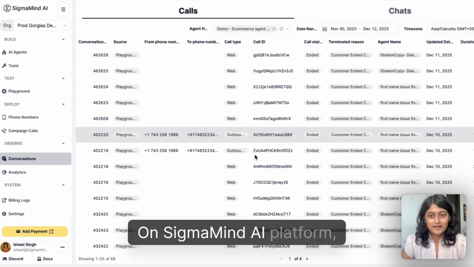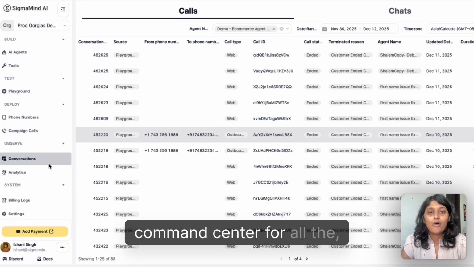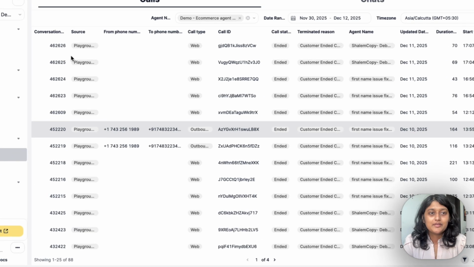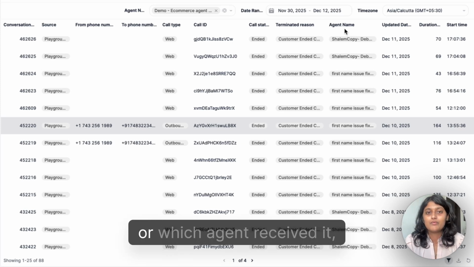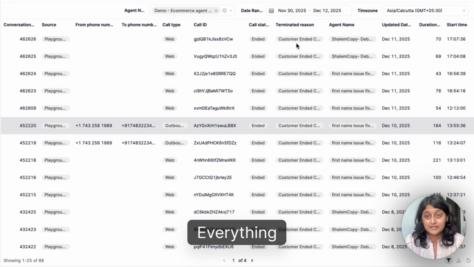On Sigmamind AI platform, your conversations page acts as a command center for all the calls that your AI agent has either received or made. You have a list of all your recent calls. You get your call details like the source, the time, the date, which agent made the call or which agent received it, the reason it got terminated, everything.